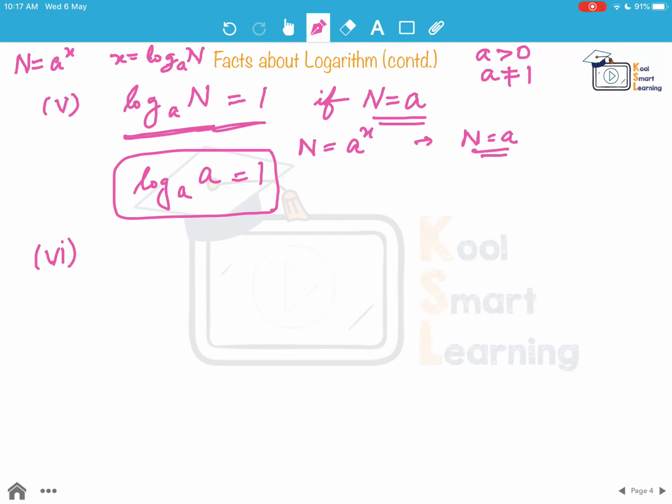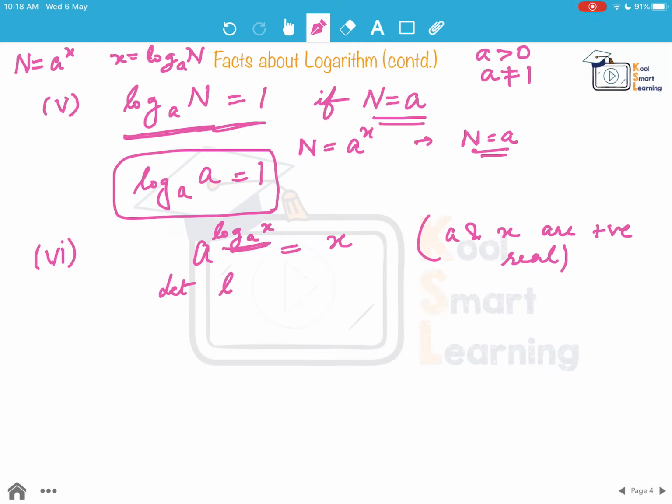Moving on to the next fact, a raised to the power log of x to the base a is equal to x. And here a and x are positive real. Let's now prove it. Let us take this log of x to the base a as b.